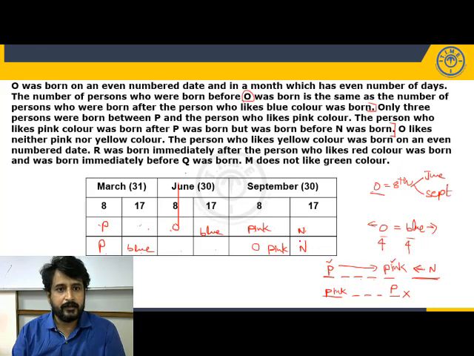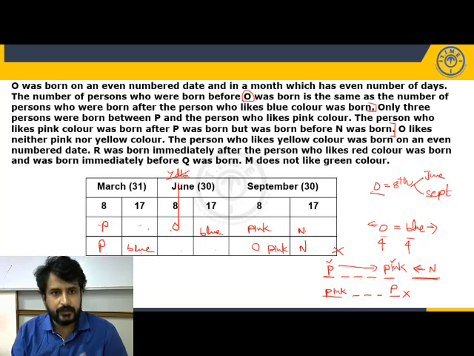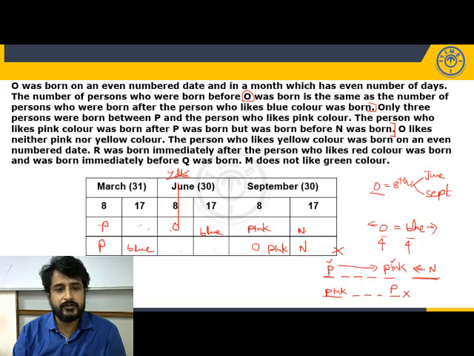Okay. O likes neither pink nor yellow. But in case 2, O likes pink. So case 2 is ruled out. So O likes neither pink nor yellow. So which color can we not place here? Yellow we cannot place. So here it cannot be yellow. Next, the person who likes yellow was born on an even number date. Even number date should be 8th, either March 8th or June 8th or September 8th. September 8th, pink color is already placed. June 8th, it cannot be yellow. So what is left? March 8th. So here should be the one who likes yellow, P yellow. So in March 8th, person and color both fixed.